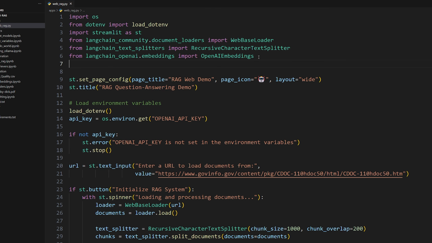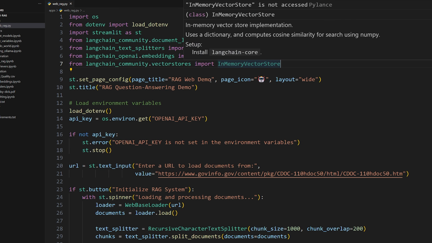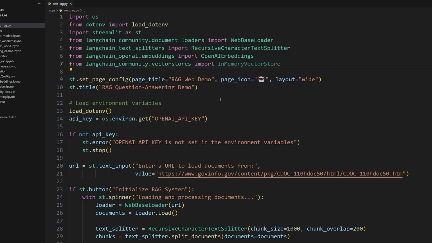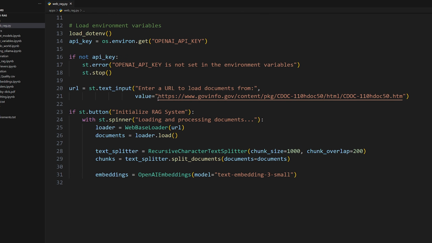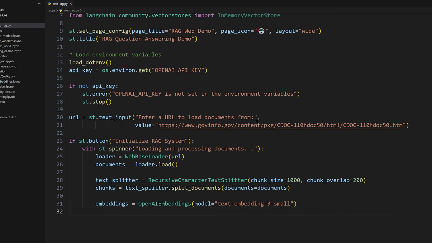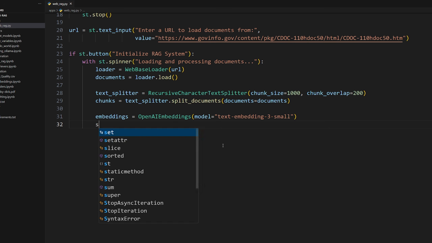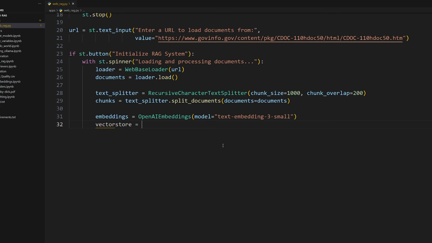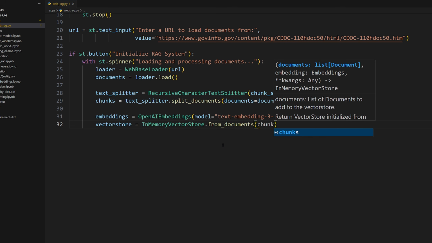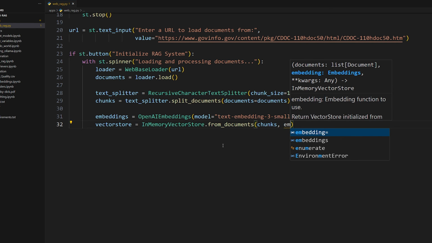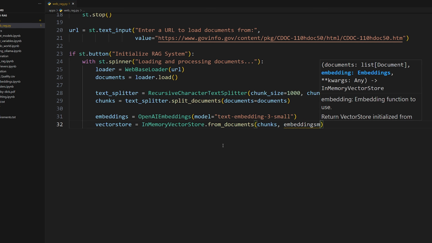Now for the vector store, I'm just going to use the Langchain in-memory vector store because we don't really care about storing it persistently. At least for this application, we're just going to be loading it from scratch every time you click the button and then storing that. That's not the most efficient thing if you're going to be loading a lot of data, because you have to pay every time you use the OpenAI embedding model, but I think for this basic example here, it's fine. So do vector store is equal to, and we're going to do in-memory vector store dot from documents. So first we're going to pass in our document chunks, and then after that we want to pass in the embedding model to embed them with, so embeddings, like that.